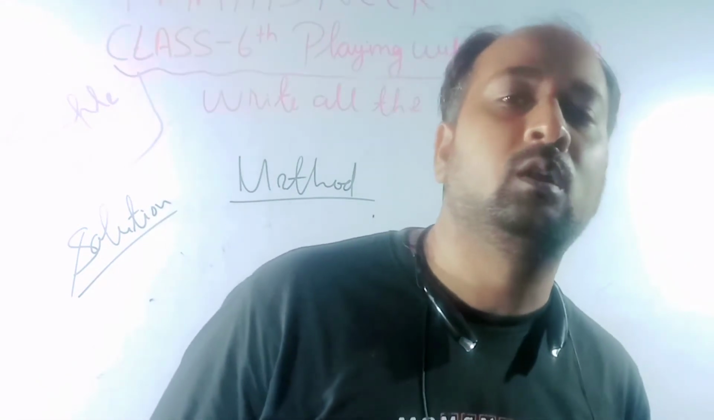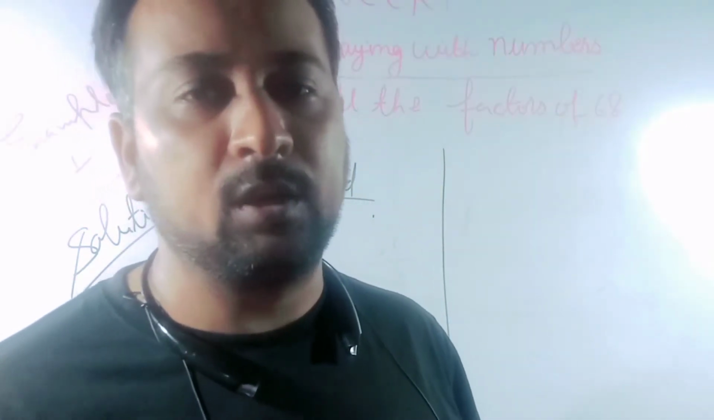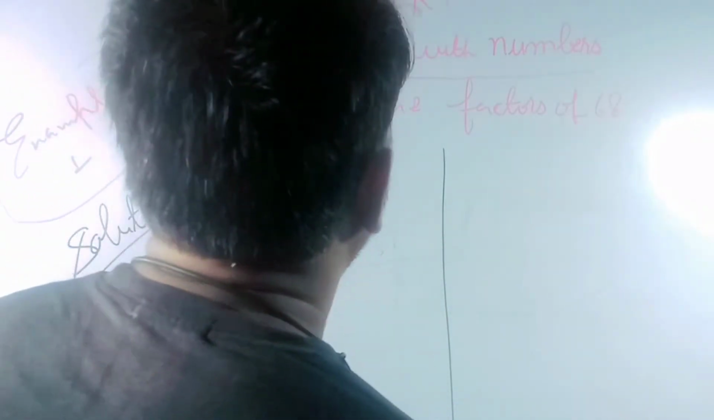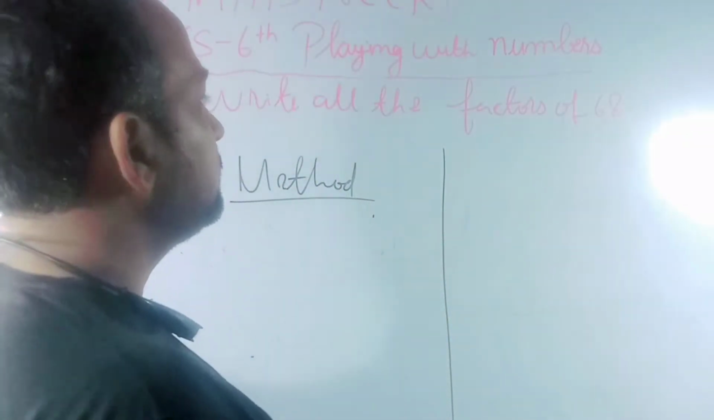Today we are going to learn example 1 of chapter 3. So let's begin to make mathematics easy. Look at here, write all the factors of 68.